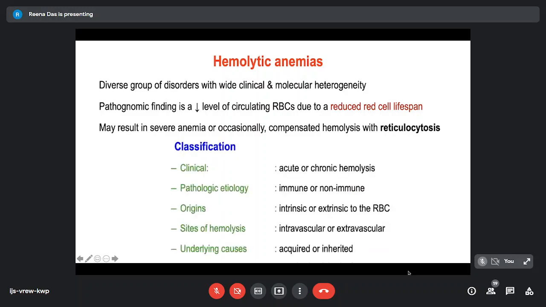Now, there are many ways of classifying the hemolytic anemias. It could be a clinical classification of whether the presentation is acute or chronic hemolysis. It could be because of the pathologic etiology of whether it's immune or non-immune. The origin, whether it is intrinsically in the RBCs or because of an extrinsic factor to the RBCs causing the hemolysis. The site of the hemolysis, whether it's intravascular or extravascular, or whether it is acquired or an inherited condition. Today, I'll be talking mostly about the inherited hemolytic anemias.